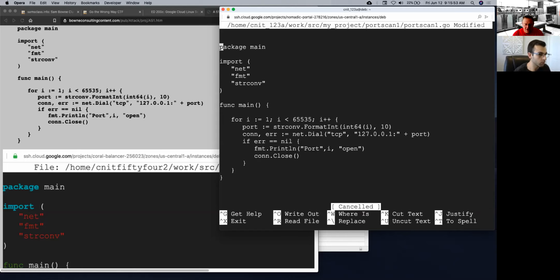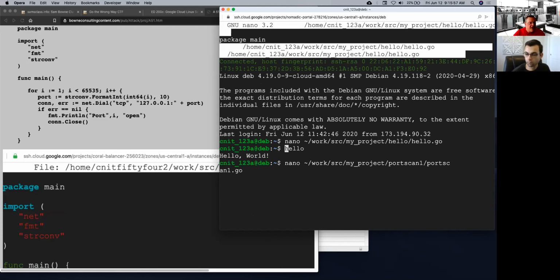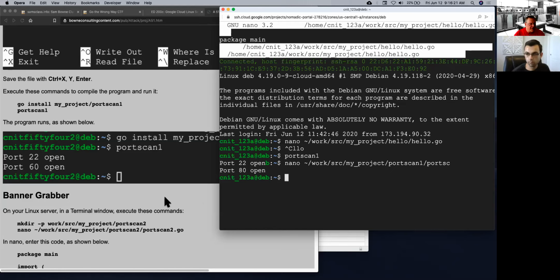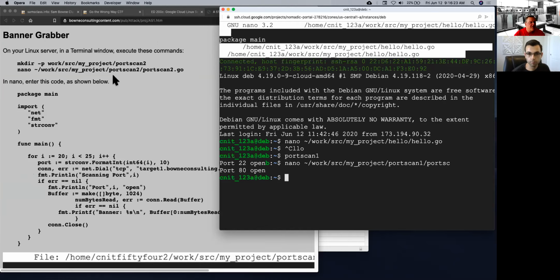Let's see, I got to give a Control-C to cancel this, so I just want to get out of here. All right, and so I'm going to run that one. That thing is port scan 1. All right, and so it finds port 22 open and port 80 open and nothing else. So when it had an error, because it couldn't connect, it just went on to the next port. And since I'm scanning localhost, it's really fast, and it can do 65,000 in just a few seconds. So that's good. The next one is a banner grabber, which is port scan 2.